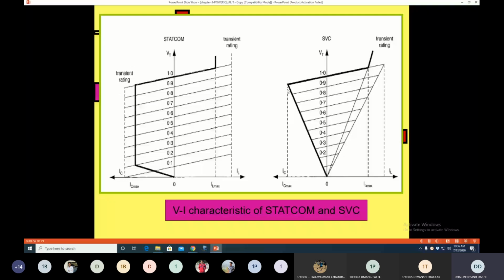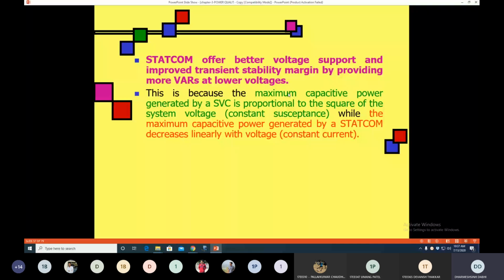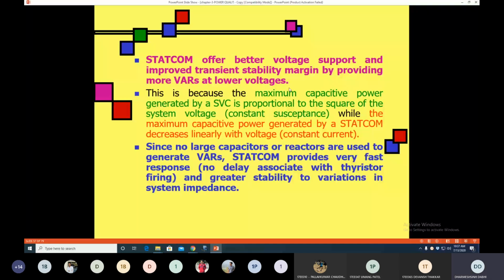So under the large disturbance condition, the STATCOM provides better voltage regulation against any power quality problem like voltage sag as well as voltage swell. So this is the main advantage of STATCOM as compared to the SVC. Here I have written that it provides better voltage support and improved transient stability margins, because it provides more reactive power at the low voltage.